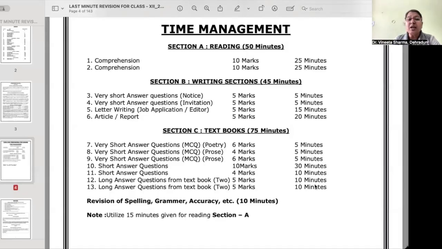जो MCQs हैं उनमें 5-5 मिनट से ज्यादा आपको नहीं लगना चाहिए. और शॉर्ट आंसर टाइप क्वेश्चंस जो हैं 10 मार्क्स के आएंगे, 5 क्वेश्चंस which you have to do. They may take 30 minutes because you have to write descriptively, but at the same time within the word limit. And to do one 5-mark question, you should not spend more than 10 minutes. That is sufficient. Okay.